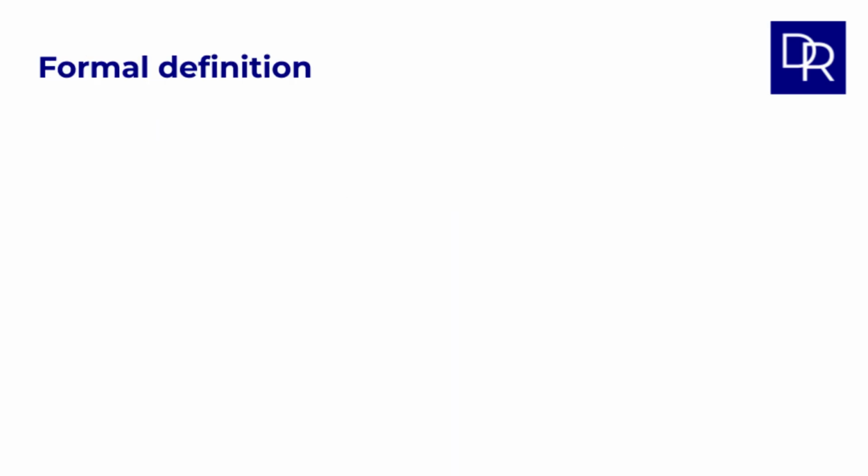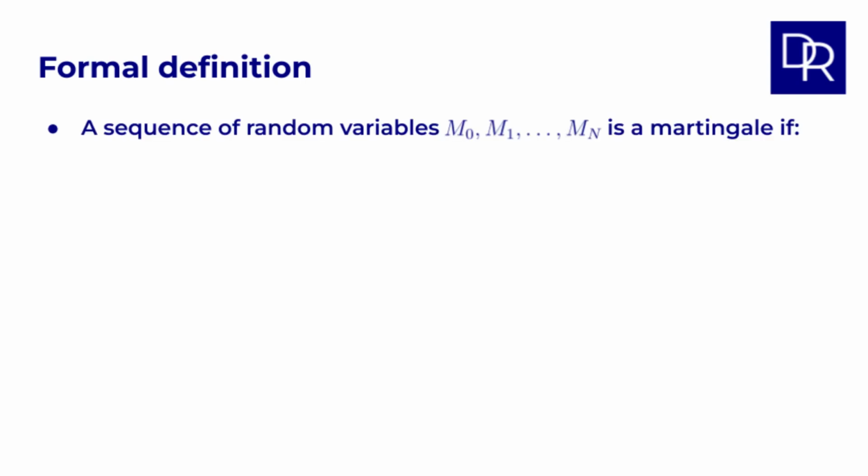Let's now define a martingale formally. A sequence of random variables, M_0, M_1, up to M_N, is a martingale if M_n, the random variable after n tosses, is equal to the expected value, also after n tosses, of the random variable after n plus 1 tosses. And this needs to be true for all values of n from 0 all the way to N minus 1.